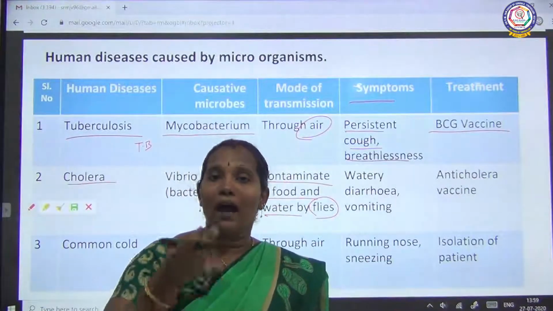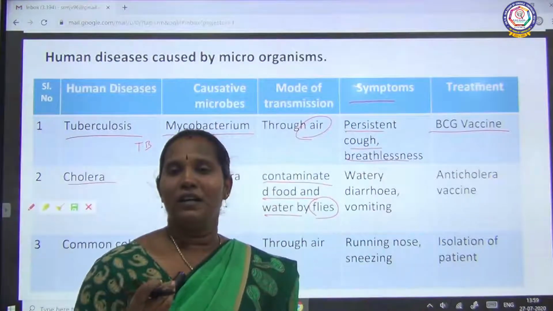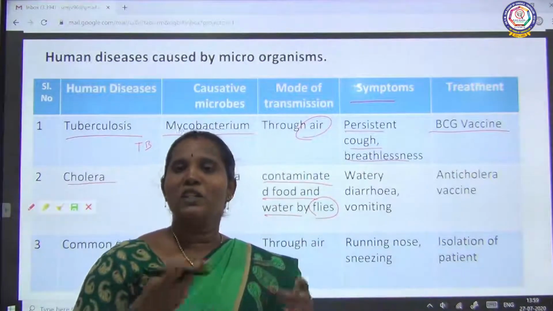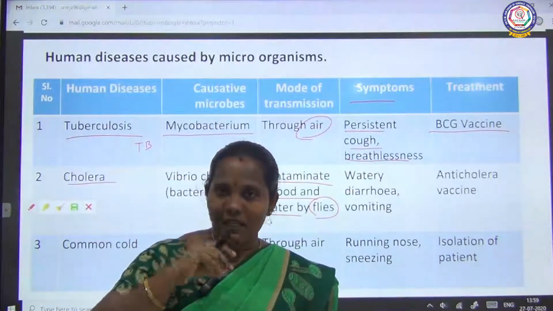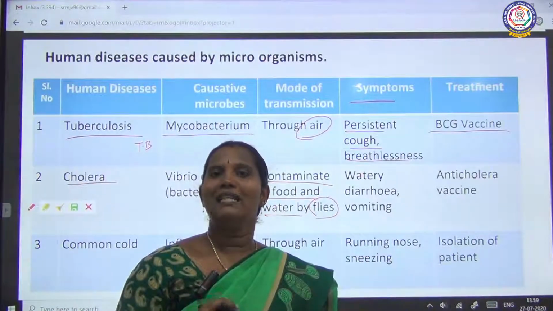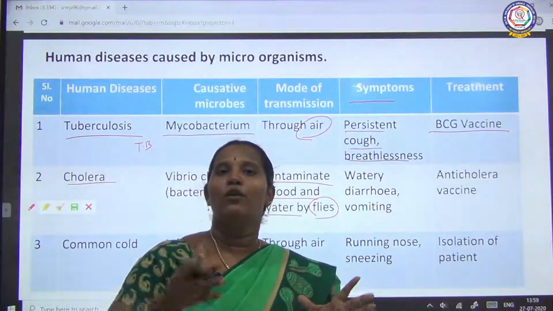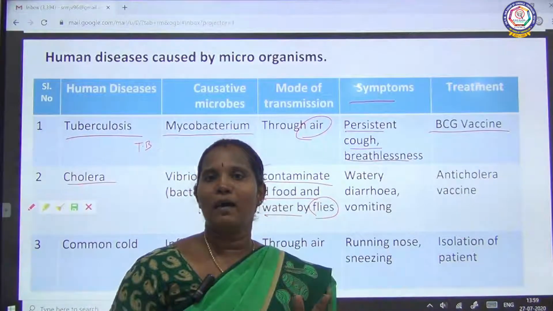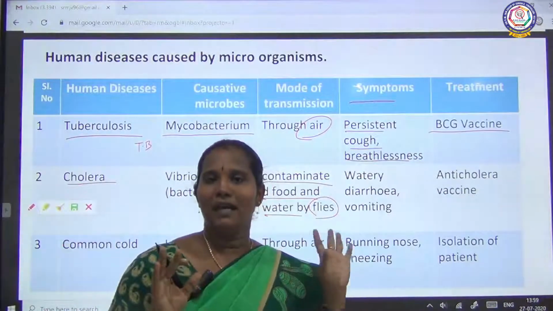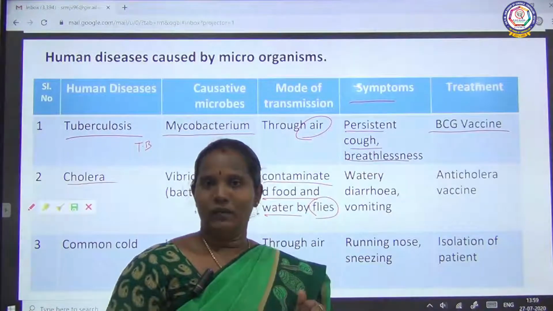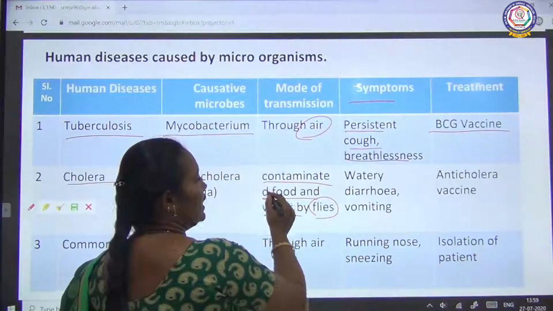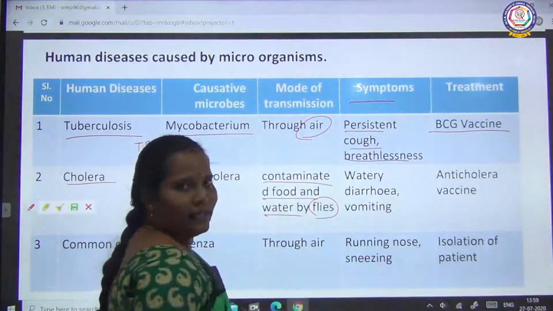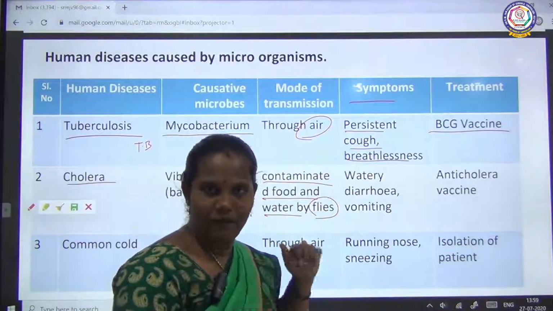If you have uncovered food, it is contaminated food, which means spoiled food. Uncovered food, and we are drinking this water, means it is an easy way to enter our digestive path. It can easily cause cholera. Clear? So, the mode of transmission is contaminated food and water. How are they contaminated? By flies.